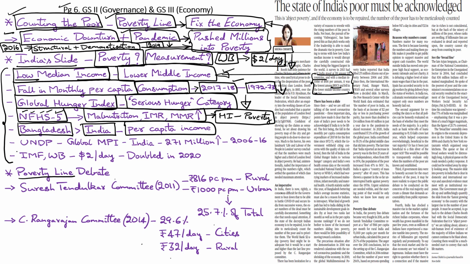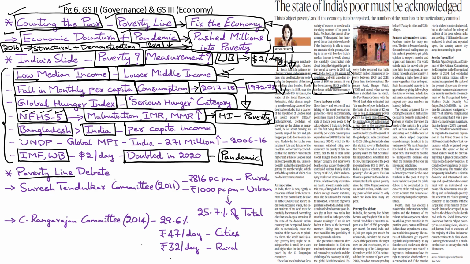Latest reports from IMF, World Bank, Hunger Watch, and other global institutions have shown that poverty levels in India have doubled last year as a direct result of the pandemic and the lockdown. And according to these estimates, the number of poor people in the country has more than doubled to 134 million from 60 million. Now compare this with UNDP reports for the period 2006 to 2016. The UNDP, through its Global Multidimensional Poverty Index, had estimated that India had successfully lifted 271 million citizens out of poverty during this period.